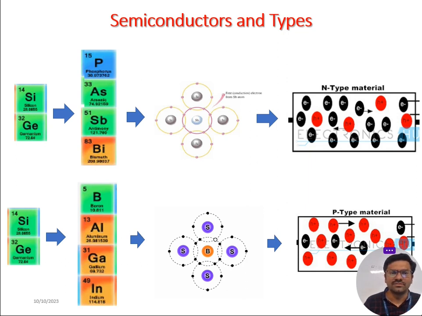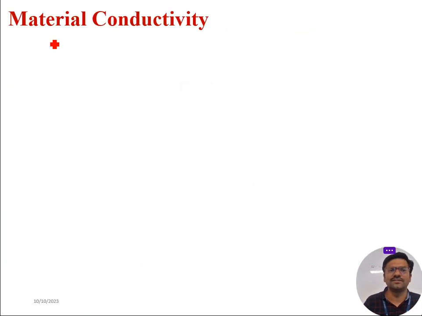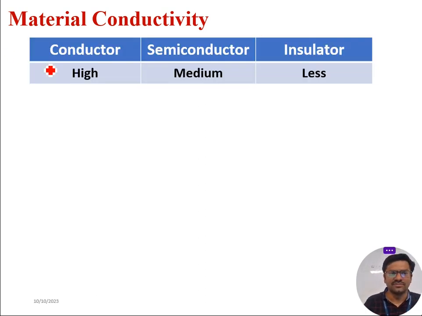Now we start with what is material conductivity. As a part of this, how many different types of materials are there? With respect to conductivity, we find three different types of materials: conductor, semiconductor and insulator.